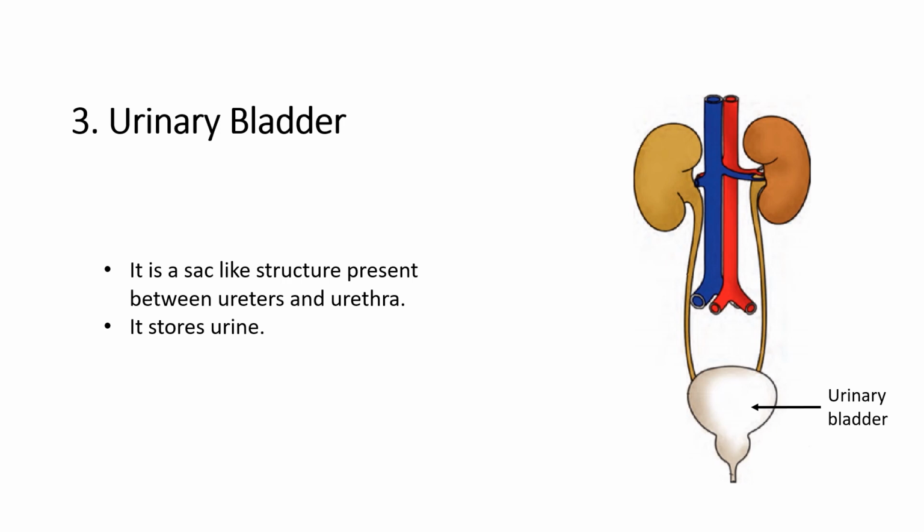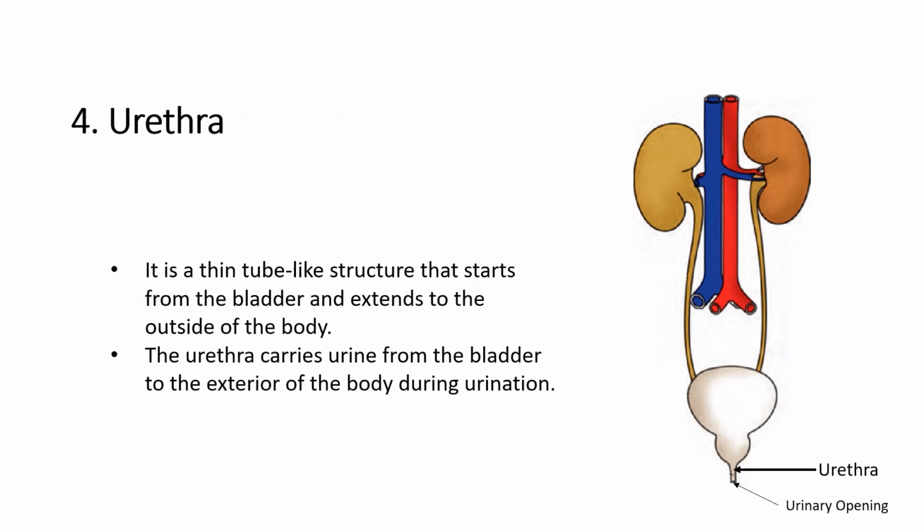The urine brought by the ureters is stored inside the urinary bladder for a short period. Finally, the urine is passed out of the body through the urinary opening present at the end of the muscular tube called urethra. The process of elimination of harmful substances out of the body of a living organism is called excretion.